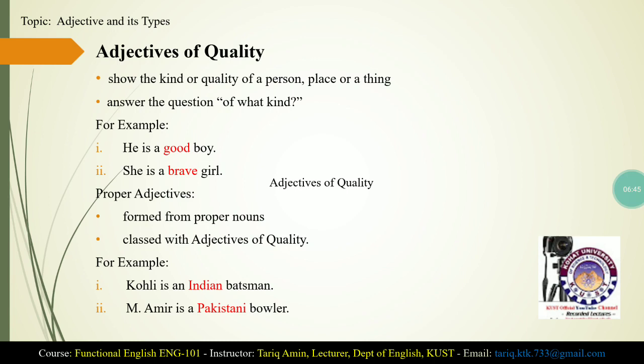This adjective, Indian, has been derived from a proper noun, India. In the second example, the adjective Pakistani is derived from a proper noun, Pakistan. So the adjectives that are formed from proper nouns are called proper adjectives, and they are classed with adjectives of quality.